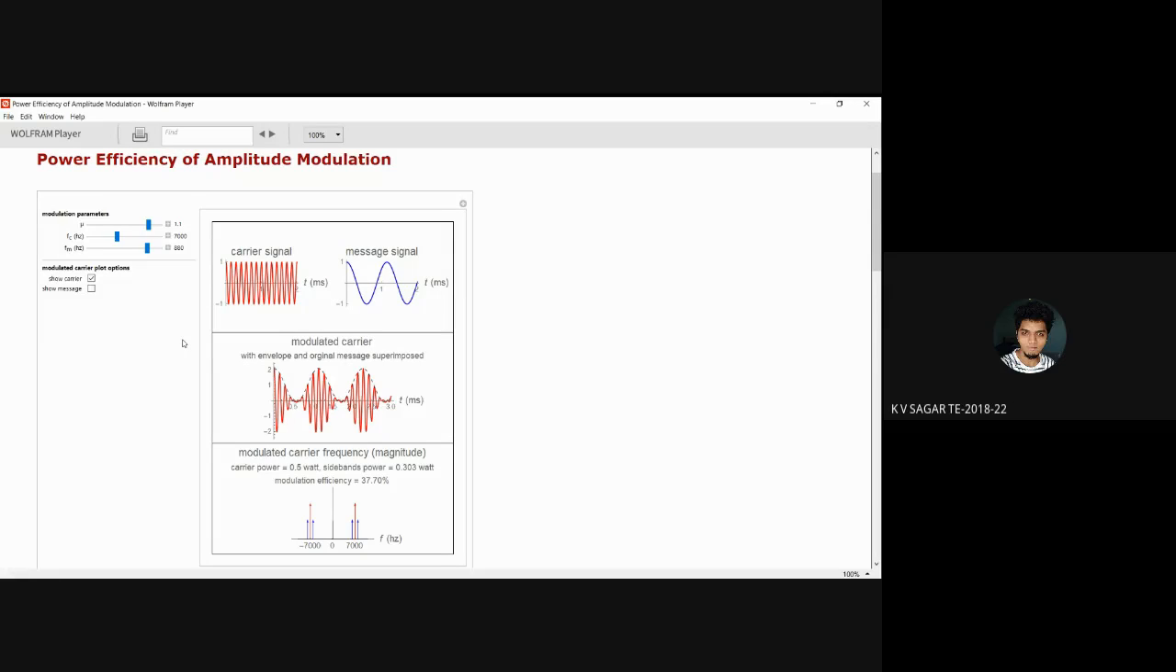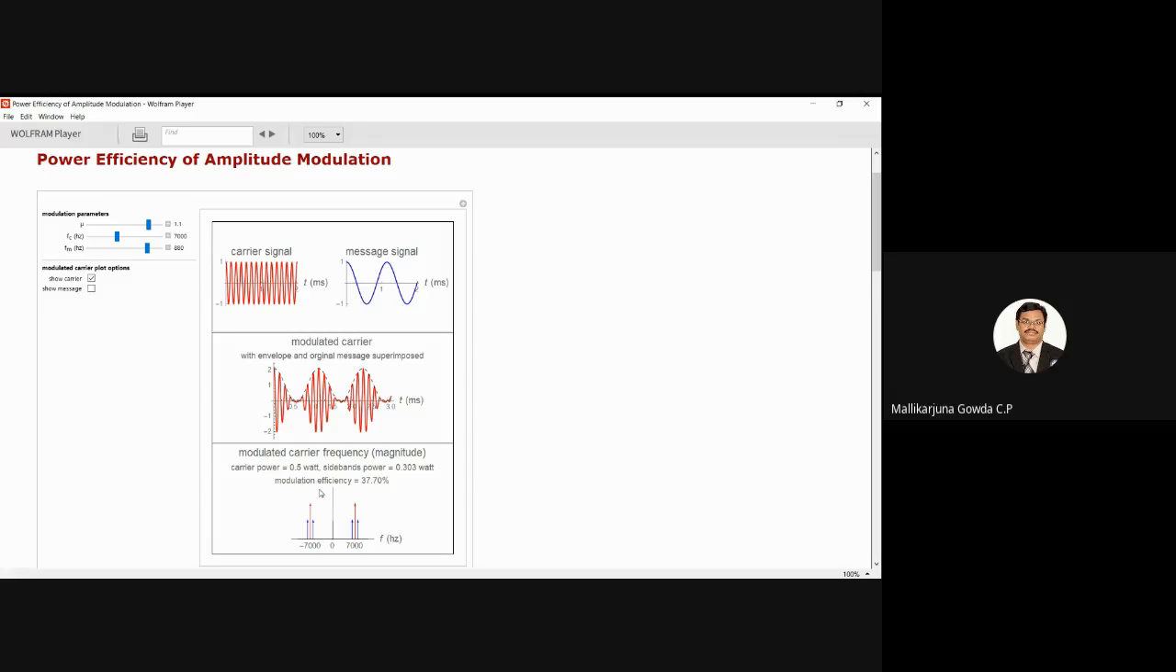But the only restriction is what? We won't get the desired output. If you don't get the desired output, there will be distortion. That is why we don't increase the value of modulation index more than 1. But still we say efficiency is more. Yes, it is directly proportional only.